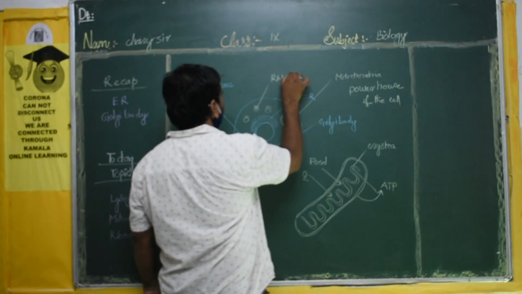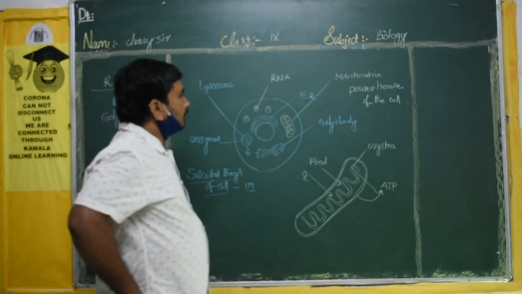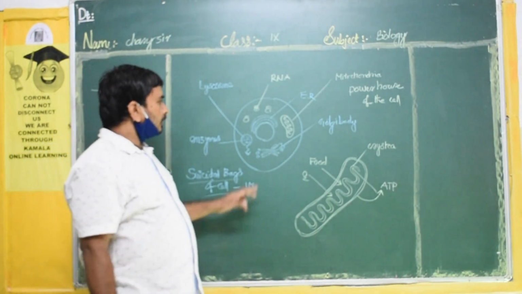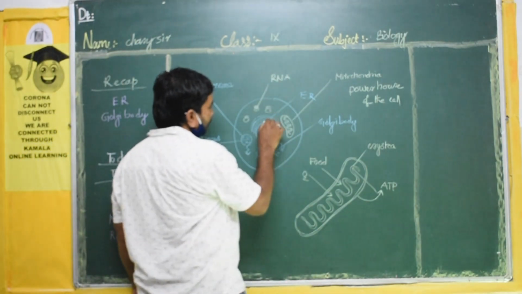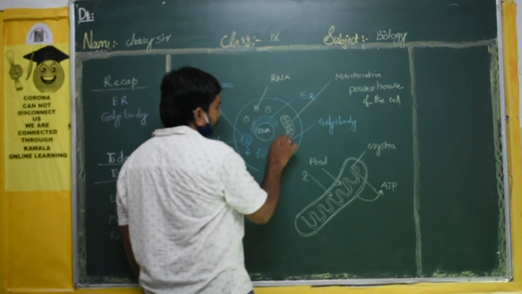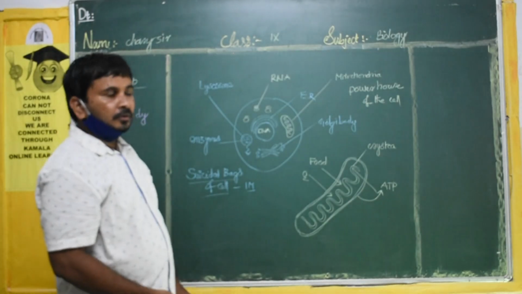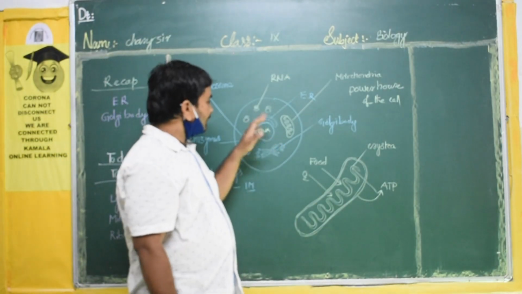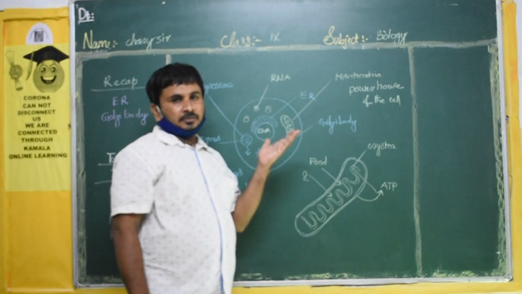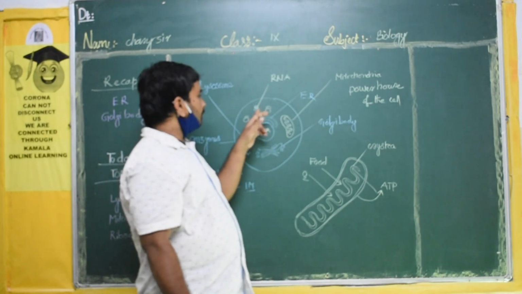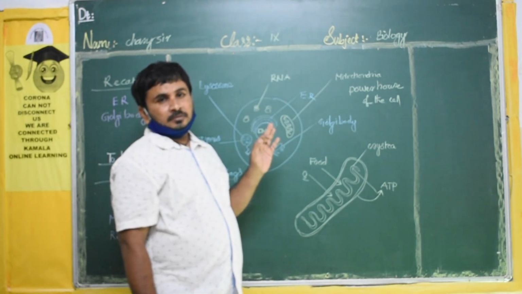RNA is a nucleic material, a genetic material. At this point I will mention, in the nucleus DNA will be there. Afterwards I will explain what DNA is. DNA is nothing but chromosomes. What a chromosome is, we will discuss afterwards inside the nucleus. Now these ribosomes contain RNA, so they will carry out protein synthesis.